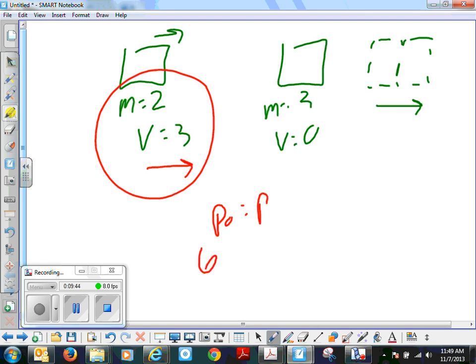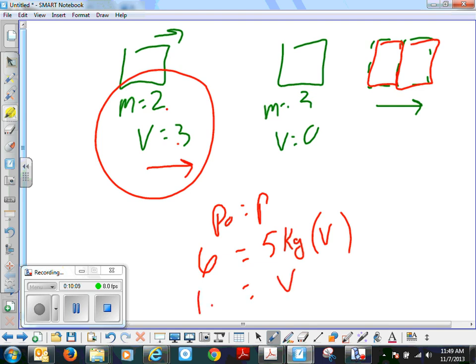P sub naught is 6 kilogram meters per second, right? Mass times velocity equals, oh, look here though. We don't have just one mass, but we have 2 masses. So now we have 5 kilograms at a common velocity, perfectly inelastic collision, right? So now we can say that v is 1.2 meters per second in that direction. Do you agree with that?